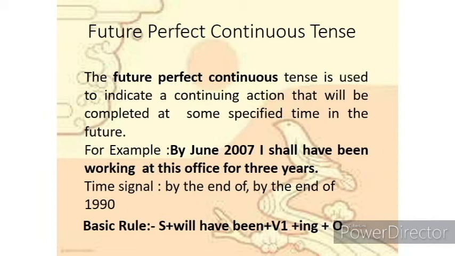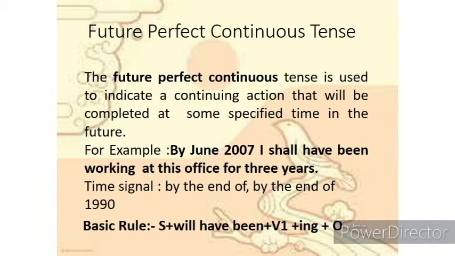Clear? We will have been going to the market till Sunday, हम संडे तक regularly market जाएंगे. So the basic rule for future perfect continuous tense becomes subject plus will have been plus verb's first form and ing with that plus object.